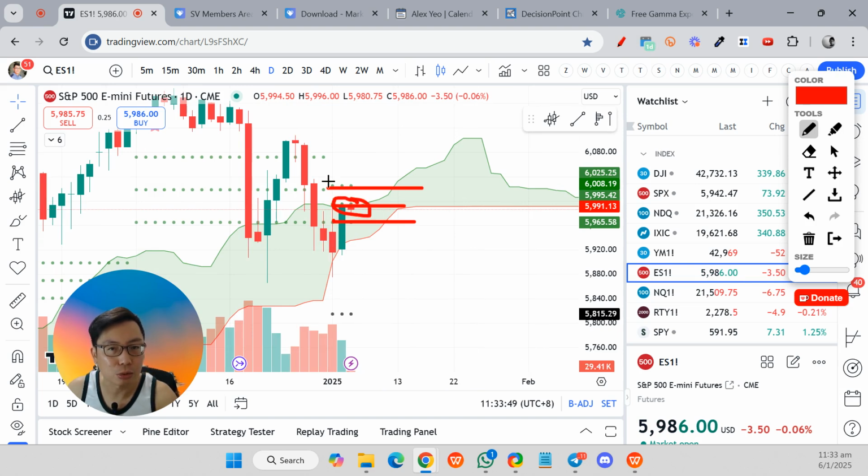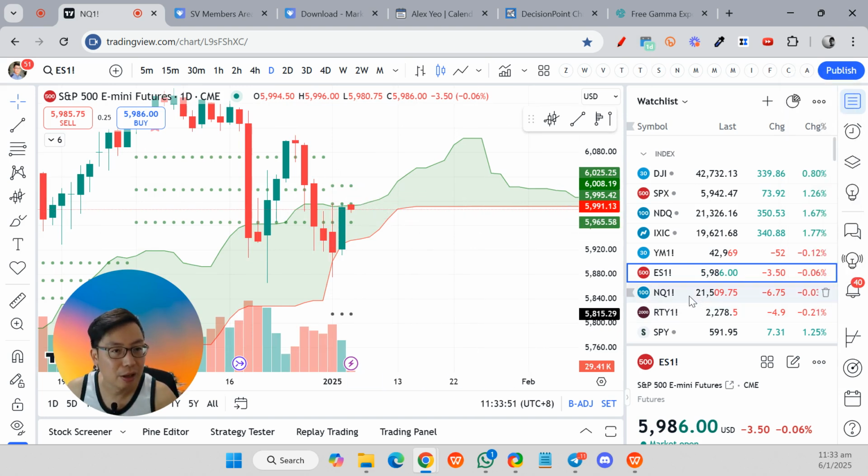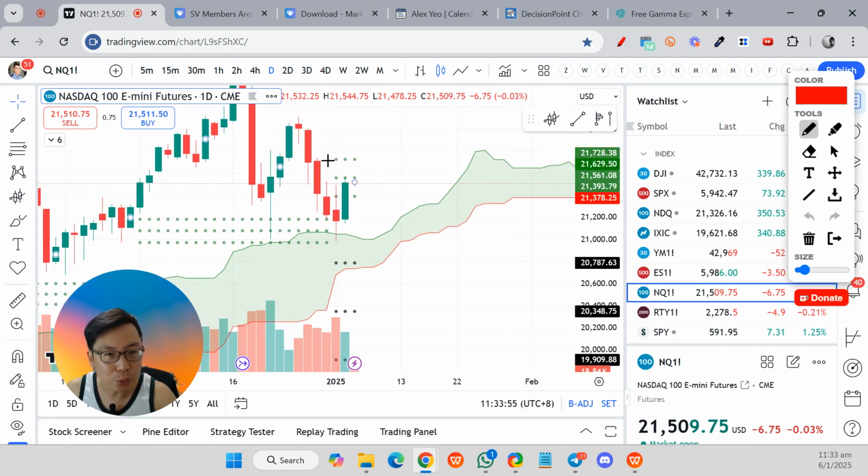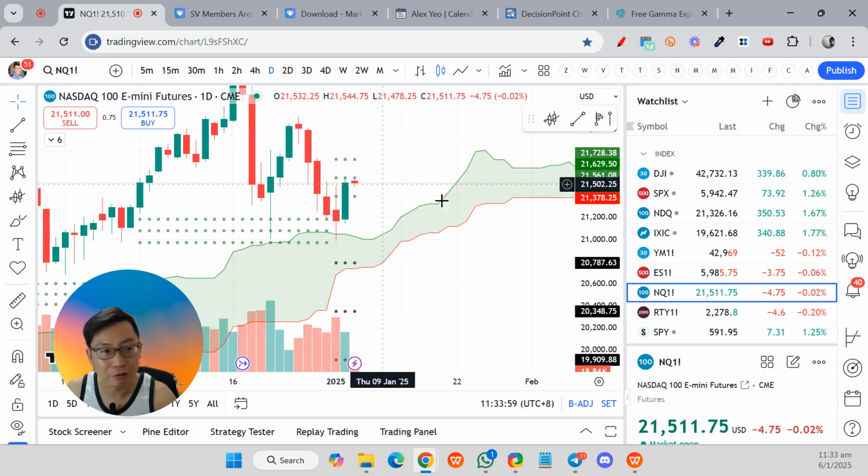Right now we are heading into the resistance area. For Nasdaq it is also the same. New year, new CPR, also heading into the CPR resistance area over there.